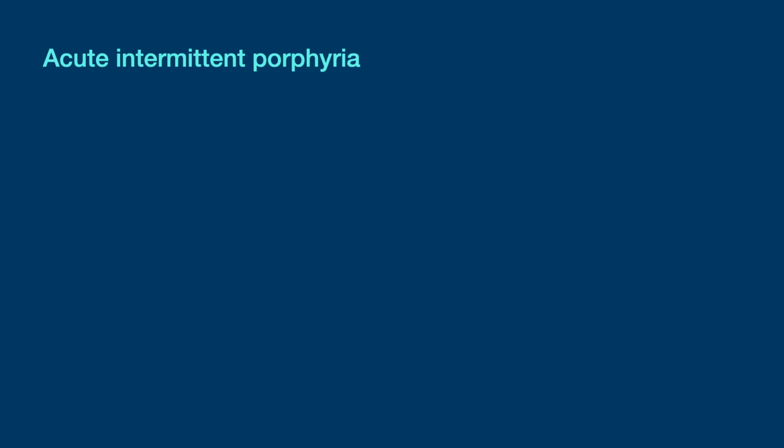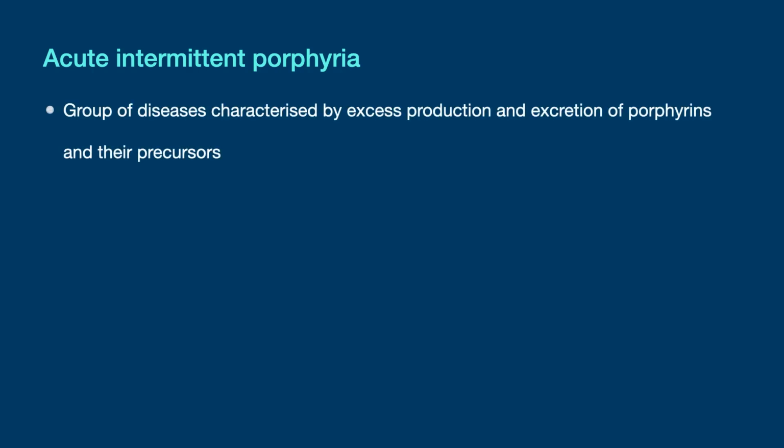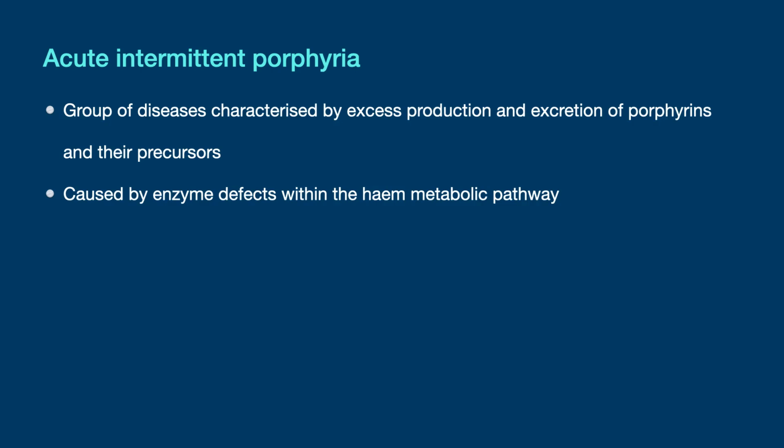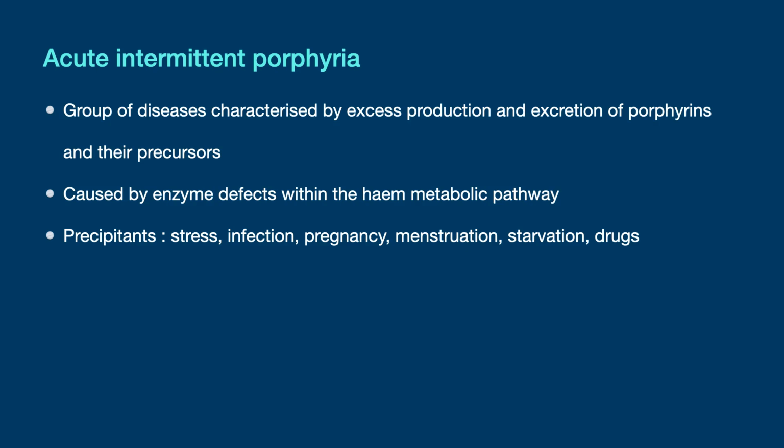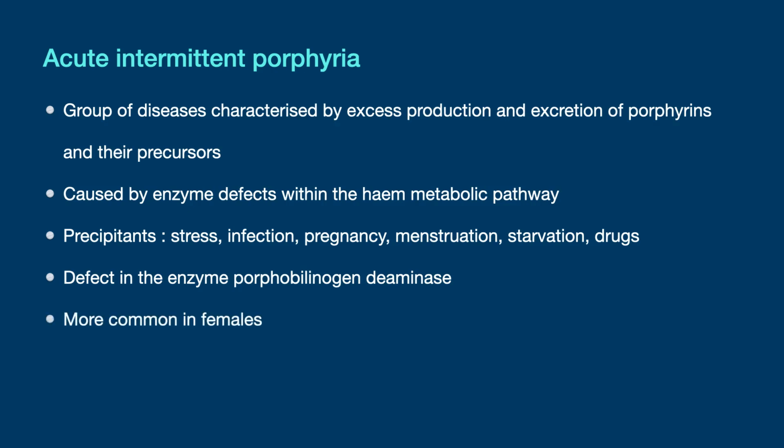Porphyria is a group of diseases characterized by excess production and excretion of porphyrins and their precursors. They are caused by enzyme defects within the heme metabolic pathway. In acute intermittent porphyria, the defect is seen in the enzyme porphobilinogen deaminase, which is involved in the biosynthesis of heme. Precipitants include sulfonamides, barbiturates, and phenytoin. Other precipitants may include stress, infection, pregnancy, menstruation, starvation, and certain drugs. It is more common in females.